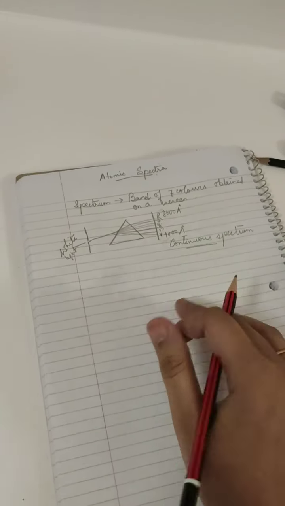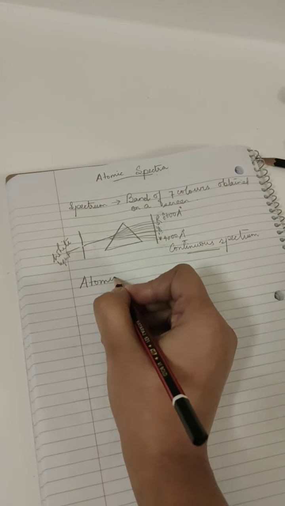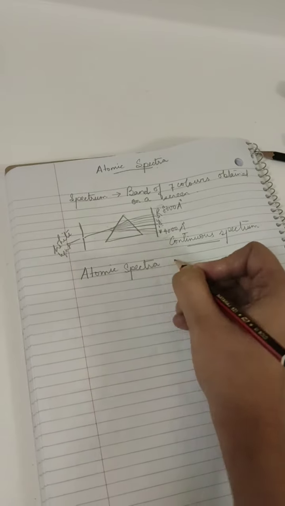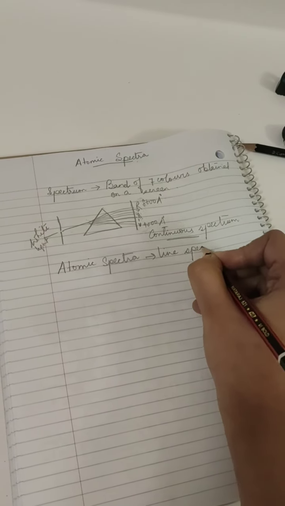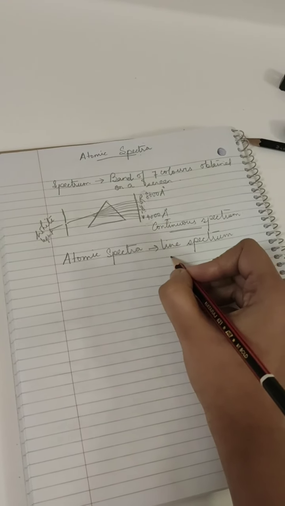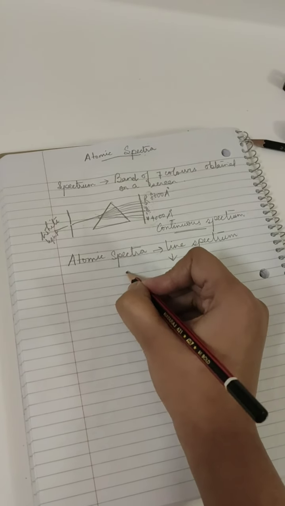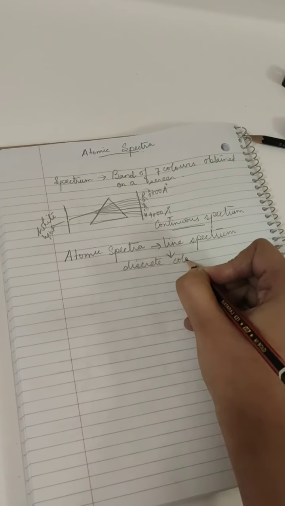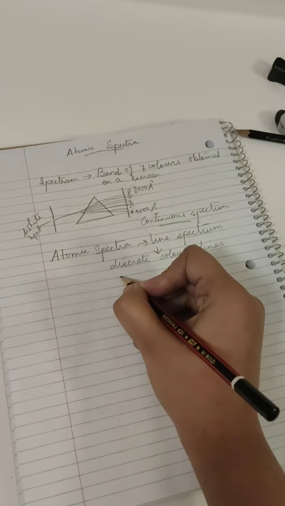Now atomic spectrum is not continuous. Atomic spectra means line spectrum. Line spectrum means discrete colored lines obtained on a dark background, separated by dark spaces.